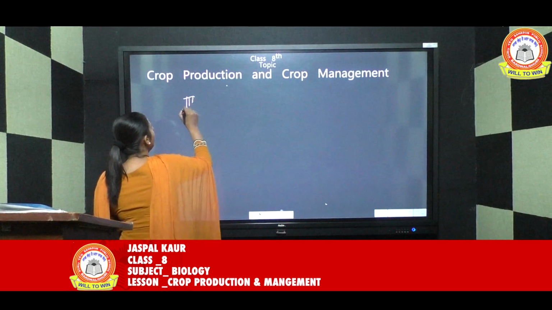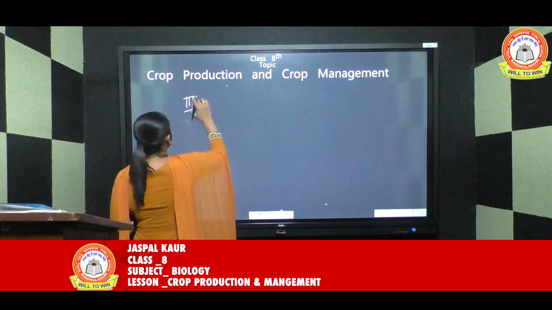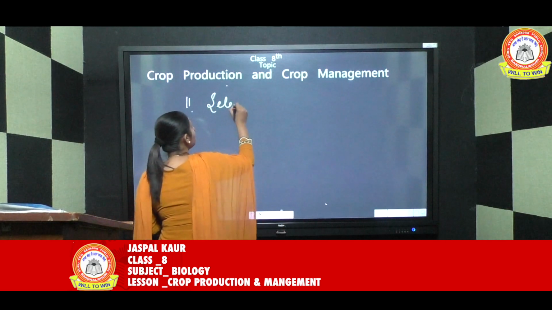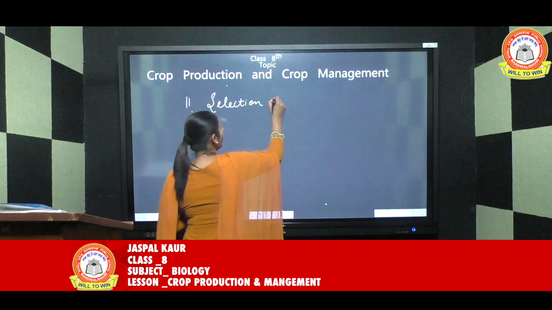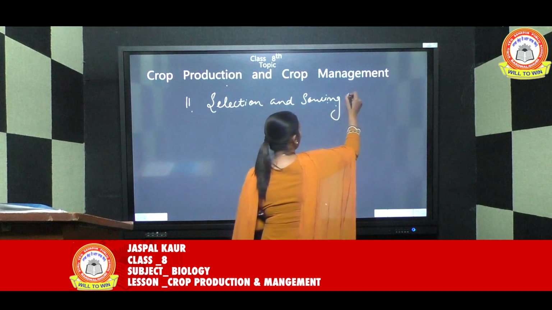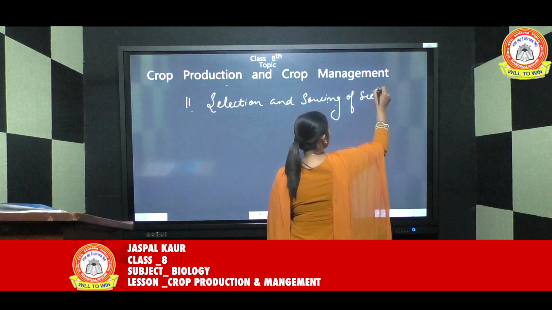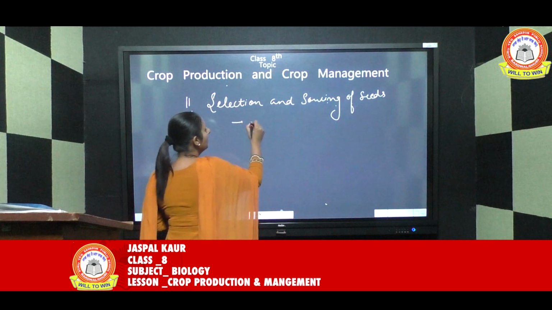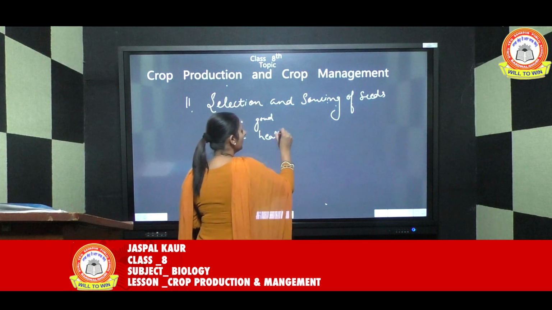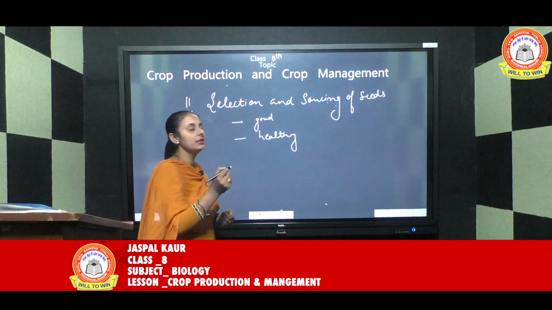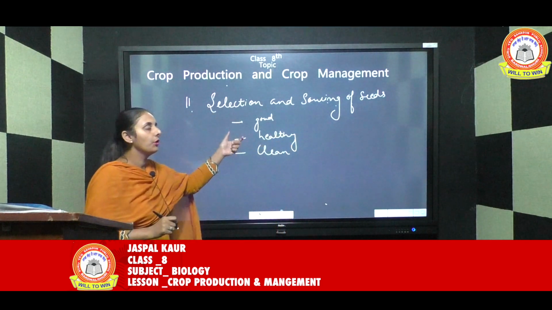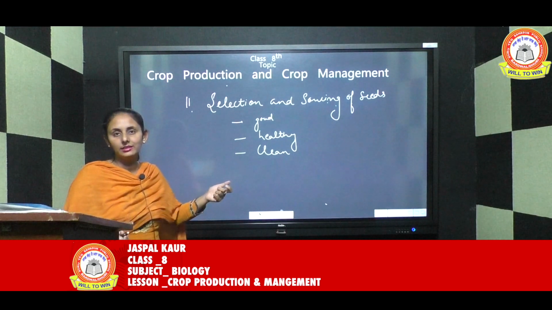So the second agricultural practice is selection and sowing of seeds. The very first thing is that seeds should be of good quality. They should be healthy, or we can say disease free. Okay, they should be clean. So these points we have to consider when we are selecting the seeds.